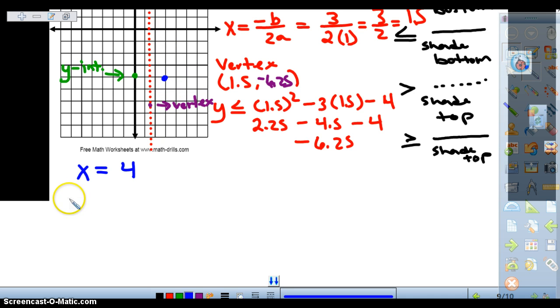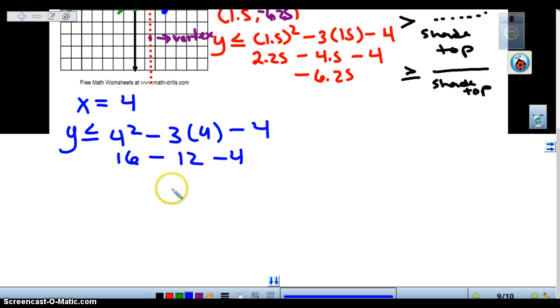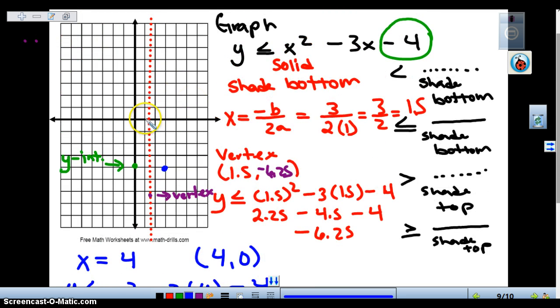So we would substitute 4 and say 4 squared minus 3 times 4 minus 4. 16 minus 12 minus 4 is what? 0. So the next ordered pair I'm plotting is 4, 0. 1, 2, 3, 4, 0, and I can plot to the other side. So we're half, 1 and 2, half, 1 and 2, so about right here.